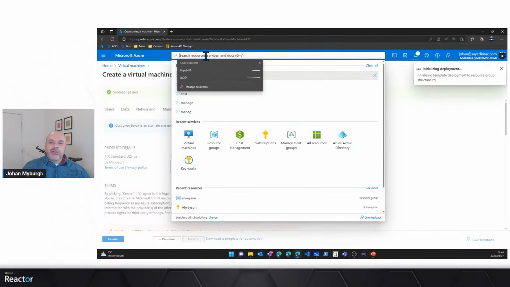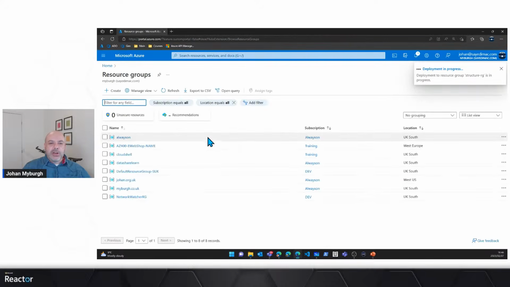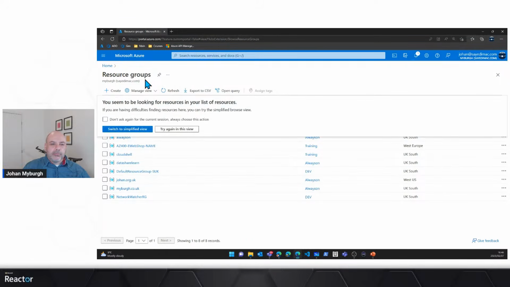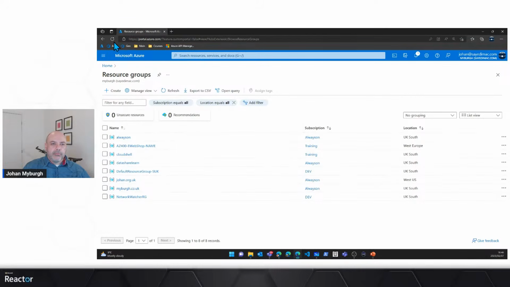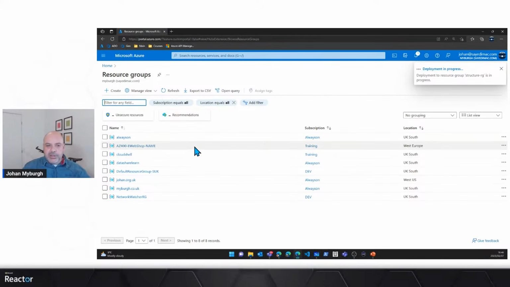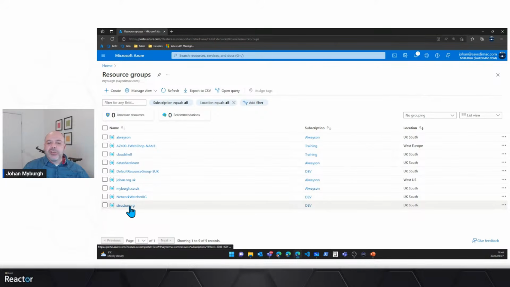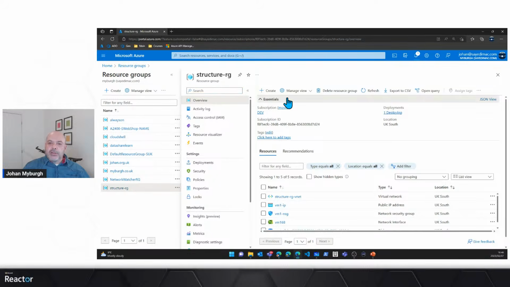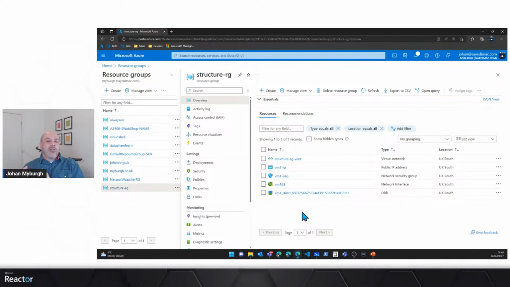But what I want to show you is, if I go for resource groups and I hit the refresh button here, maybe I must just refresh the entire browser and then hit refresh. There we go. There's my structure resource group that I created, right? It's inside the dev subscription, and you'll notice that all the resources required to run a virtual machine are slowly but surely starting to fill in here, right? And if I click on refresh now, I should also see there's my virtual machine.